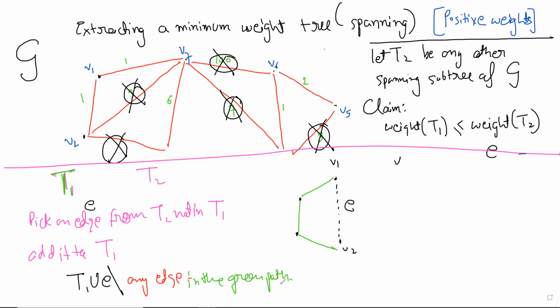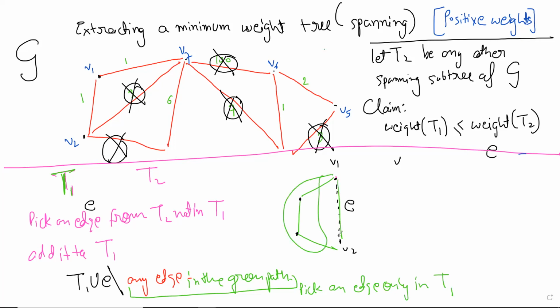Any edge, okay? And I will sacrifice that edge which is completely there in T1 and not in T2. So here I will pick smartly, an edge only in T1. Obviously that will be possible, because if every edge here was in T2, that would be a cycle in T2. Is it clear to everyone that this can be done?